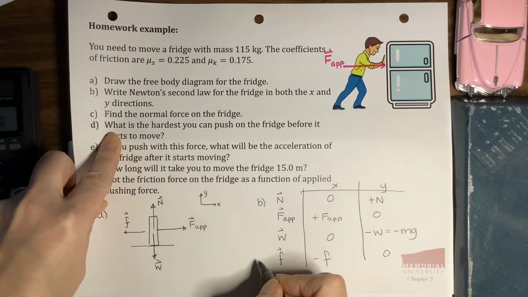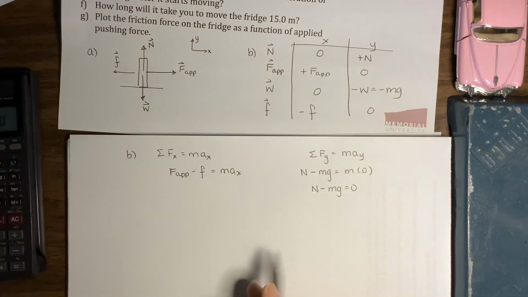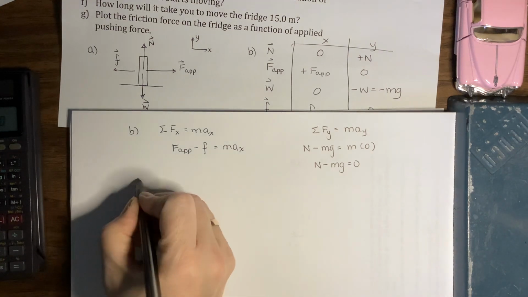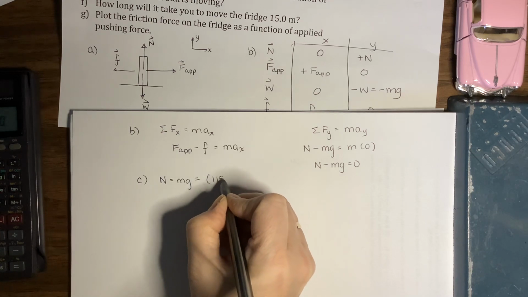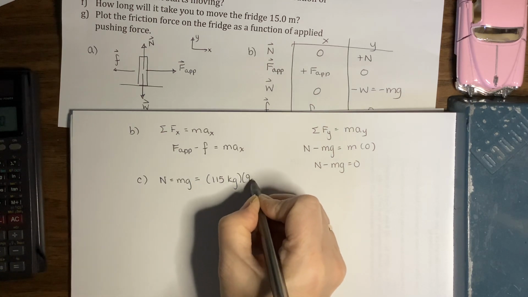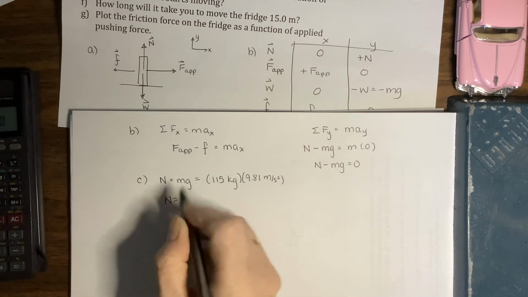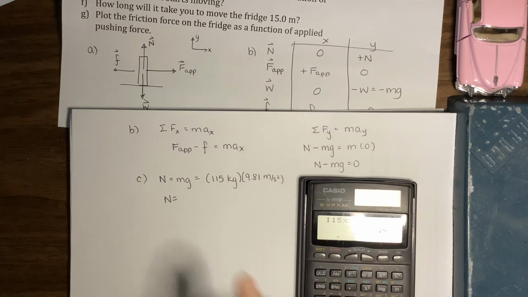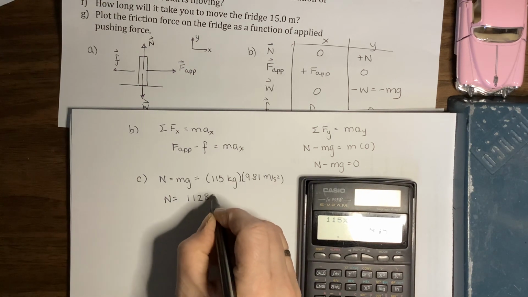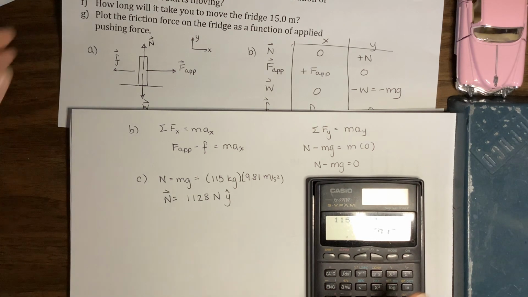Part C, find the normal force on the fridge. The normal force is in the y direction, so we'll use our y equation and we'll find the normal force. N equals mg. The mass of the fridge was 115 kilograms times g, 9.81 meters per second squared. Our normal force has a magnitude of, why don't we just grab the calculator and do that, 115 times 9.81, 1,128 newtons. It points straight up, so that's the positive y direction. So there's our normal force.